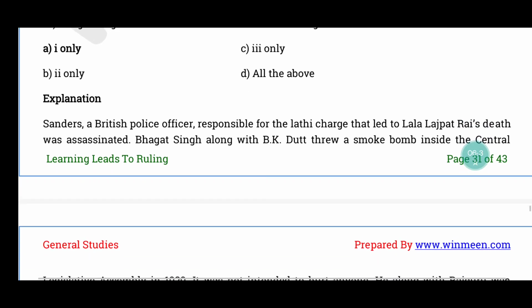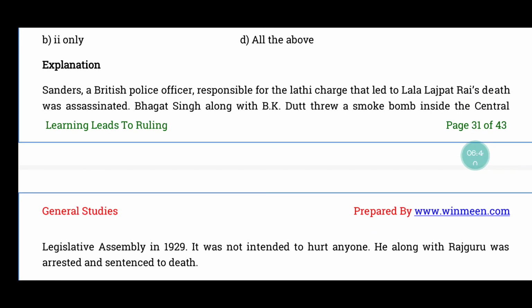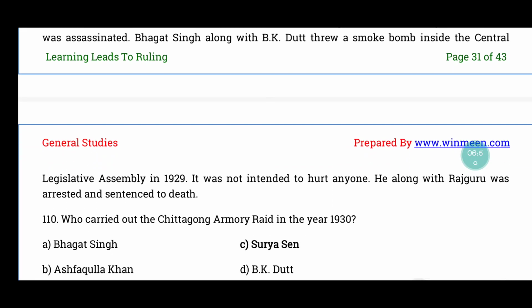Sanders அப்படிங்கிற British police officer வந்து he was responsible for the Lathi charge that led to Lala Lajpat Rai's death and he was assassinated. And Bhagat Singh along with B.K. Dutt வந்து they threw smoke bombs inside the Central Legislative Assembly in the year 1929. அவங்களோட intention வந்து it was not to hurt anyone, but he along with Rajguru was arrested and sentenced to death.